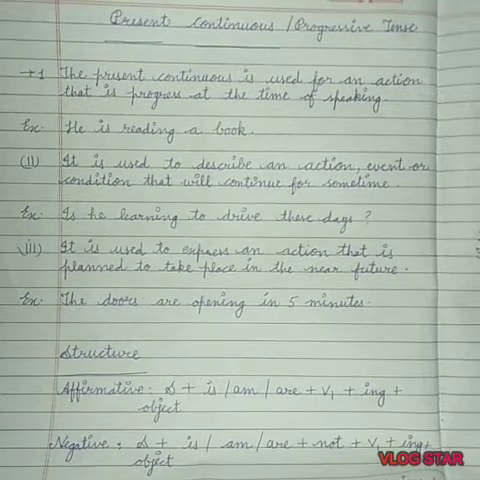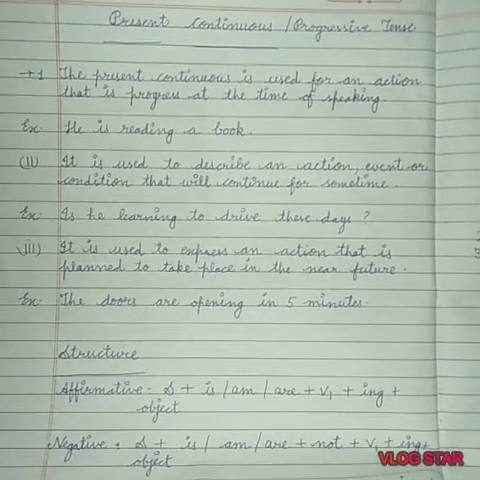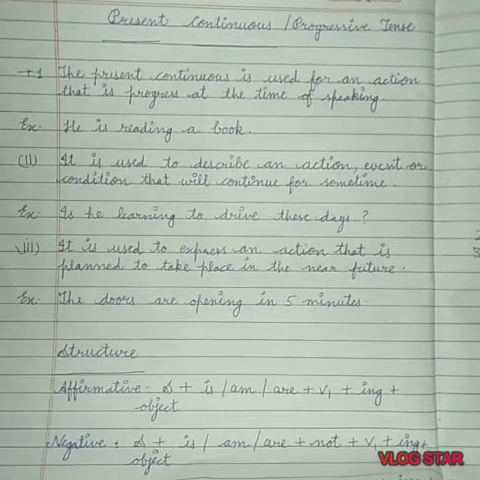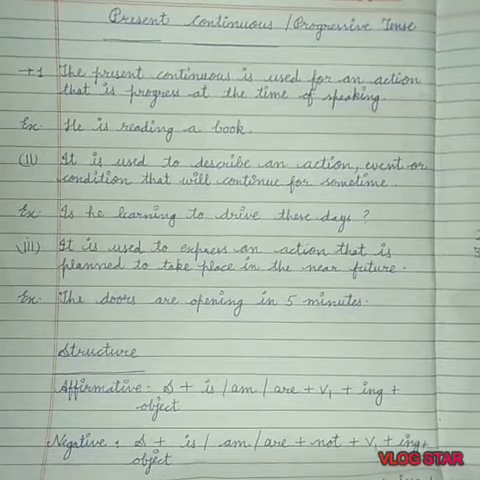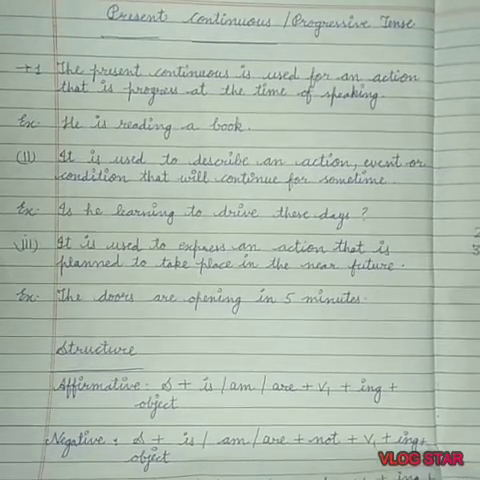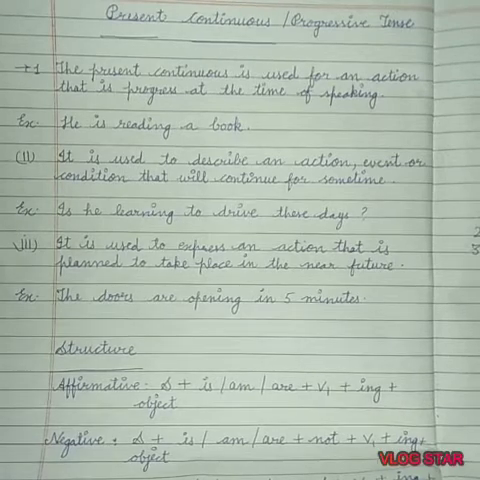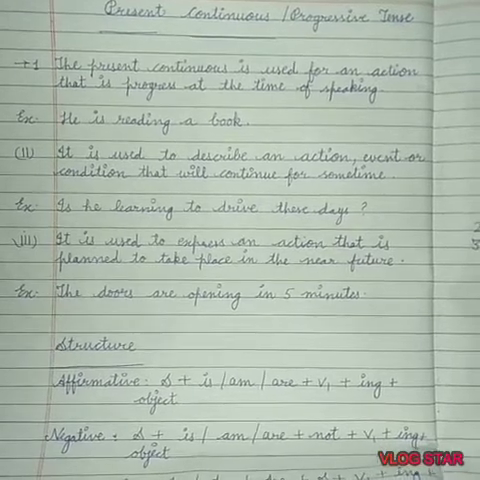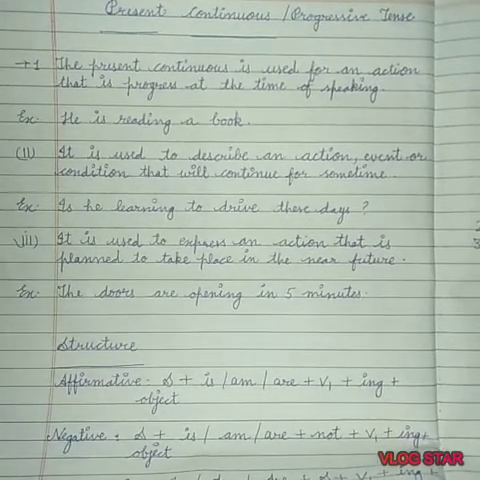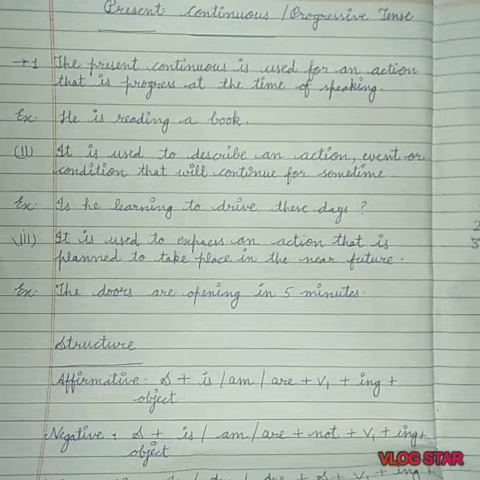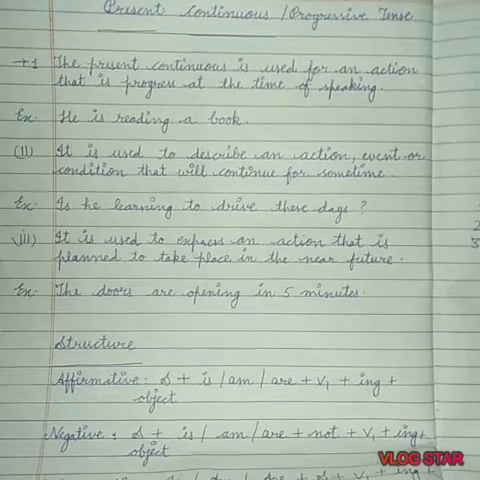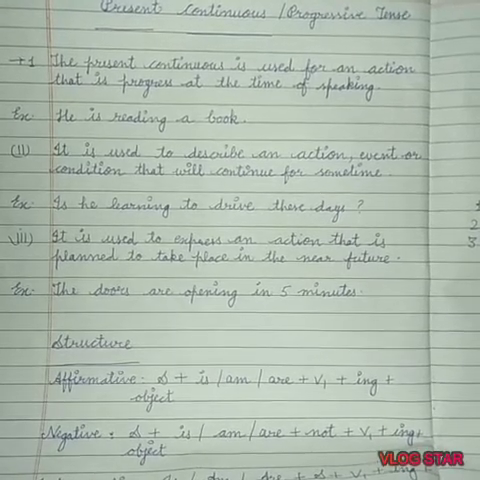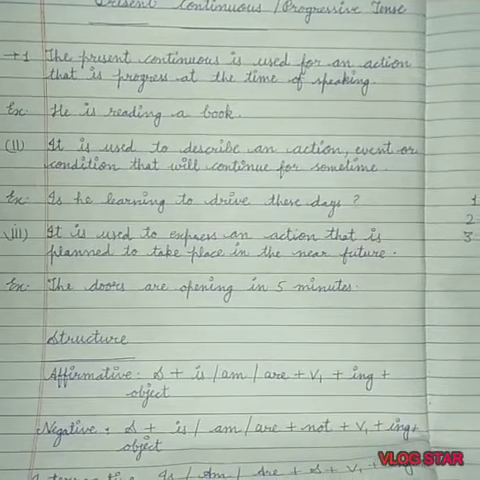Present continuous is used for an action that is in progress at the time of speaking. It means the action is going on at the time of speaking. Example, he is reading a book. It is used to describe an action, event or condition that will continue for some time. Is he learning to drive these days? It means the action is going on for a certain time. It is used to express an action that is planned to take place in the near future. Example, the doors are opening in 5 minutes.